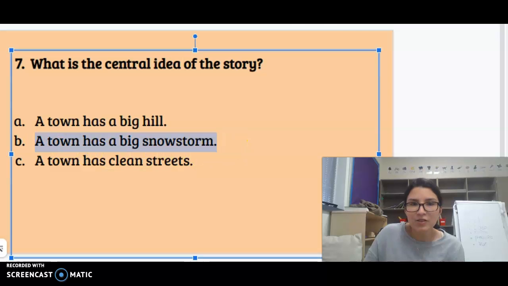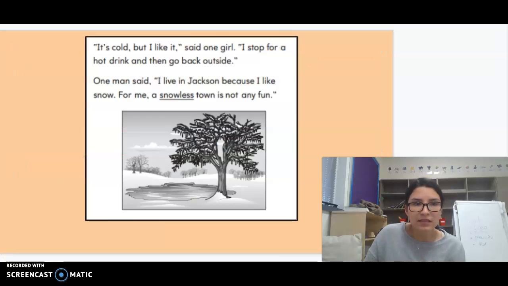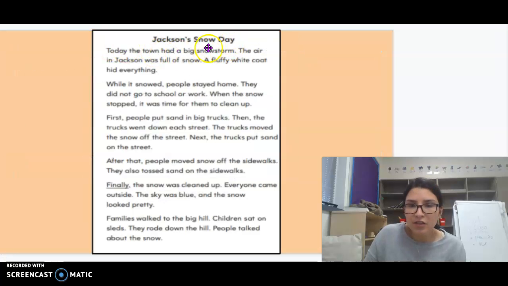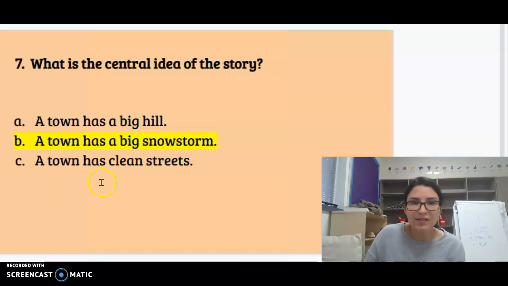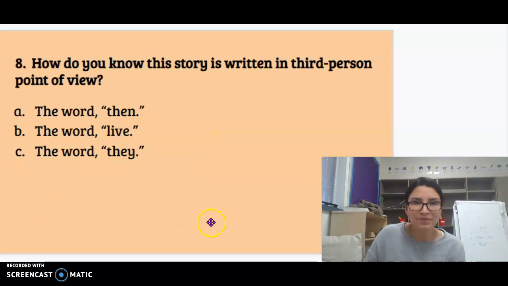It is choice B. A town has a big snowstorm. It even says it in the title. Jackson's Snow Day. Today, the town had a big snowstorm. And it just talks about all the things that happened because of the snowstorm. Okay, so letter B is the correct answer.